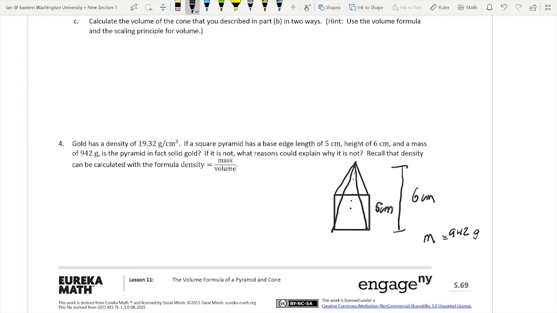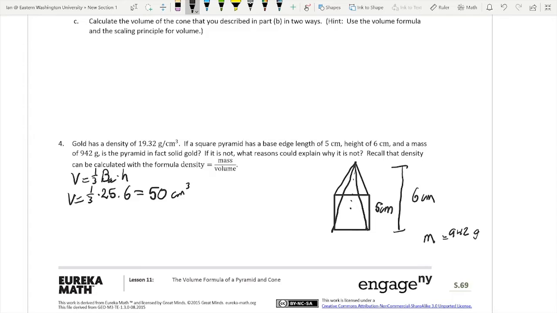So let's find the volume. Let's find the volume of this. So volume is equal to 1/3 base area times height. So volume equals 1/3 times our base area is 25 and our height is 6. Well, I'm going to make this easy on myself, and 6 times 1/3 gets us 2. 25 times 2 is 50. So we have 50 cubic centimeters.